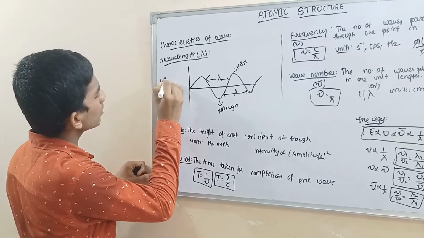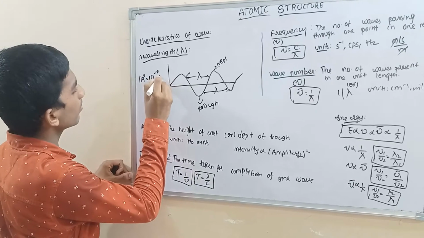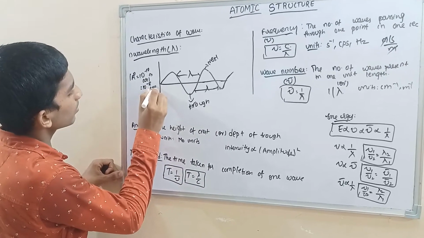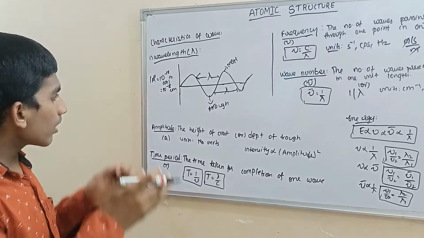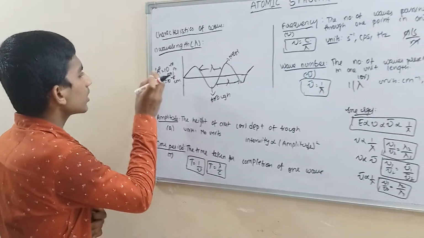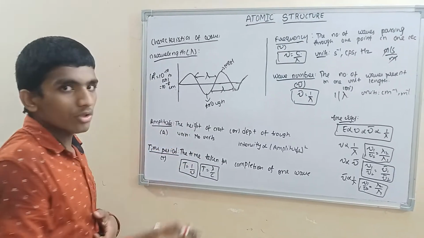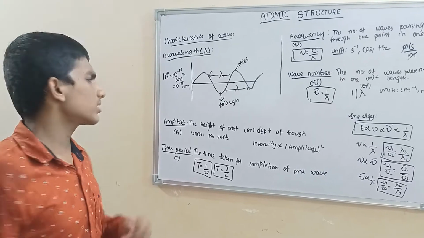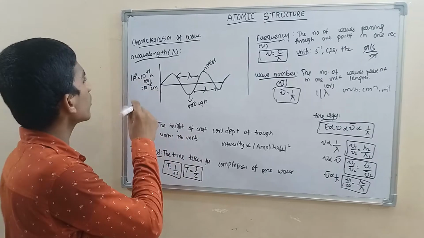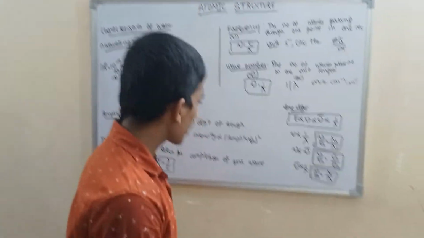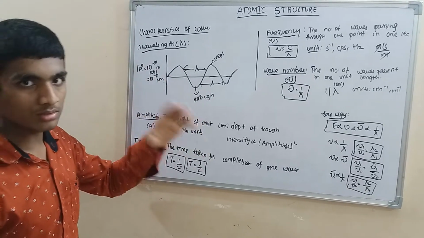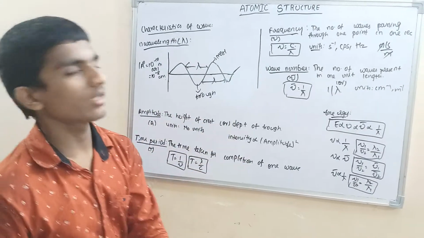1 angstrom is equal to 10 power minus 10 meters, or 10 power minus 8 centimeters. It is so small that, to avoid describing it using powers, we use units like angstroms, nanometers, decimeters, decameters, centimeters. But the main thing is that the unit of length is equal to the unit of wavelength. While doing problems, remember that you have to convert angstroms into meters or centimeters if needed.